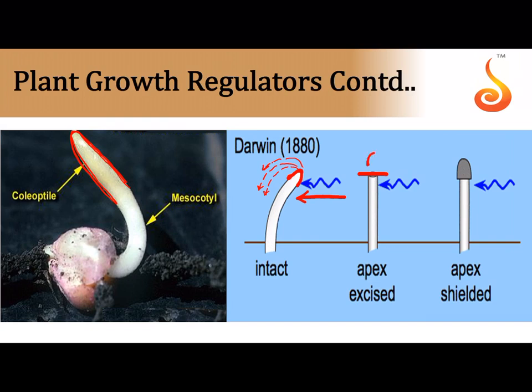And this chemical, this growth regulator, is what is causing the bending of this coleoptile with respect to light. Because when you cut off the coleoptile tip and when you shield the apex, that is, you plug off the apex of the plant and you cut off the coleoptile tip, there is no release of this active principle. And because there is no release of this active principle by the coleoptile tip, you can see that there is no further bending observed.